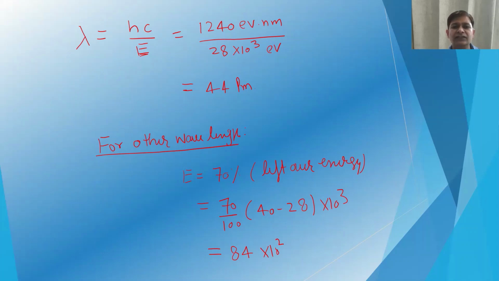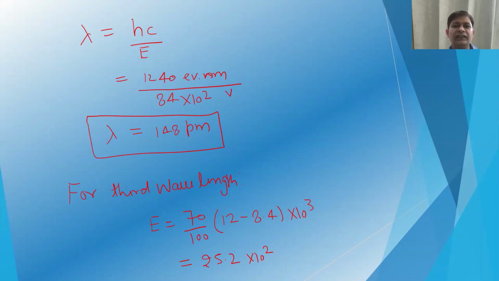For other wavelengths, now we know the energy left. So E will be 70% of the leftover energy. So it will be 70% of 40 minus 28. So 12 is the energy left after that. So now we have the energy is 84 10 to power 2. Now the wavelength corresponding to that we can calculate in the same manner. So it will be hc divided by E. It will be 1240 electron volt nanometer divided by 84 10 to power 2. So we will have the wavelength is 148 picometer.